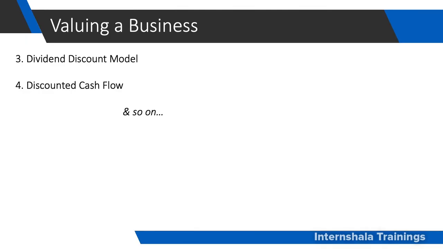There are multiple other ways to value a business, like the dividend discount model and the discounted cash flow model, which require higher knowledge of finance. Hence, we will not be discussing them here, but we have looked at 2 of the most important ways of valuing a business.